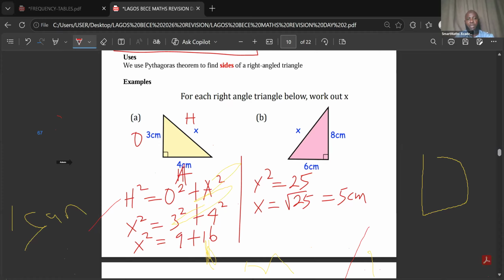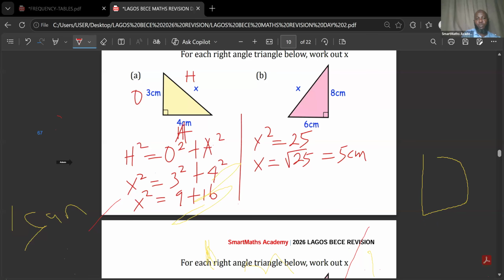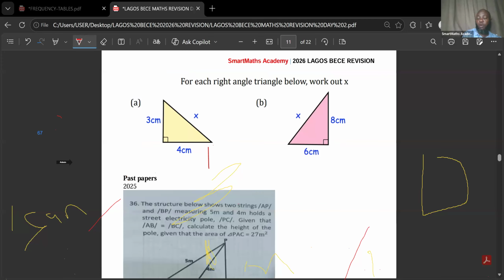What we are going to do now is move to past papers. First, I want to quickly explain a situation where you are not looking for the hypotenuse, you are looking for the opposite. You just interchange the formula. Let's say for example you are looking for opposite. It's going to be opposite squared equals hypotenuse squared minus adjacent squared. That is what you are going to have. All right, so let's move to past papers.